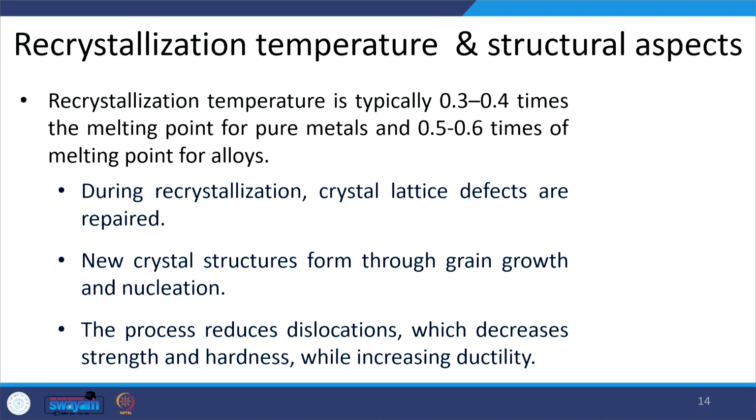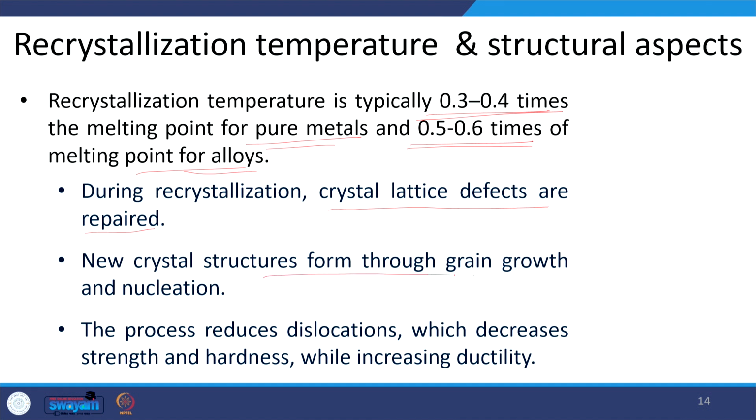As I have said, there are factors that affect the recrystallization temperature, and there is the way recrystallization affects the material. Typically, the recrystallization temperature is around 0.3 to 0.4 times the melting point in Kelvin scale for pure metals, and 0.5 to 0.6 times the melting point for alloys. During recrystallization, crystal lattice defects are repaired, so fresh grains without any crystallographic defects are produced.